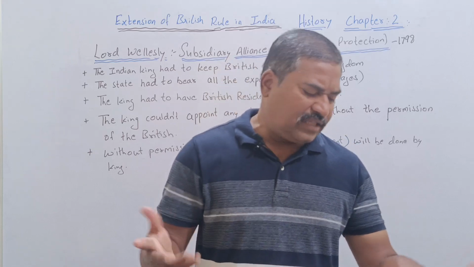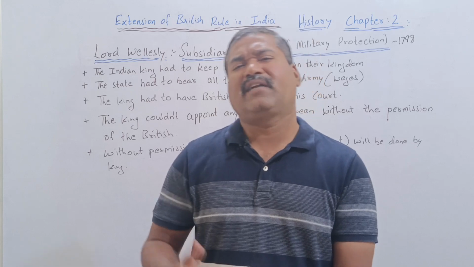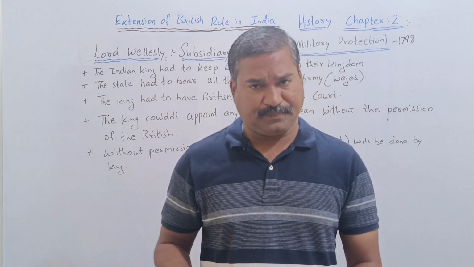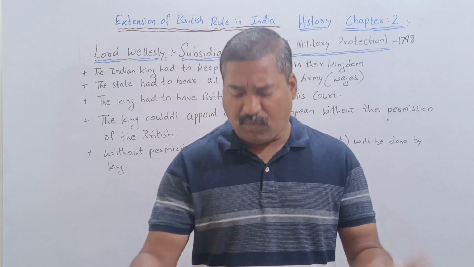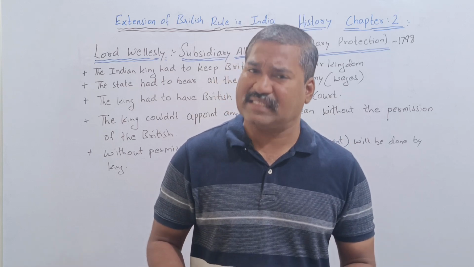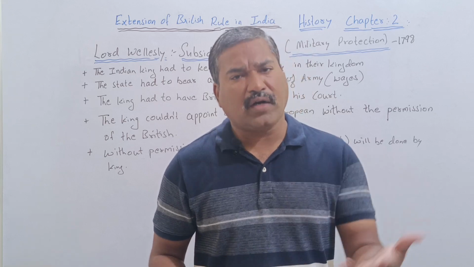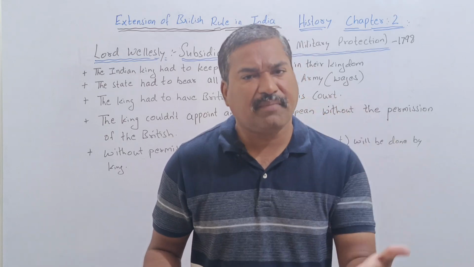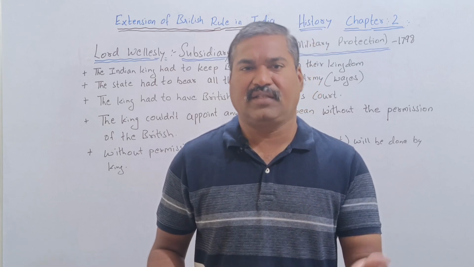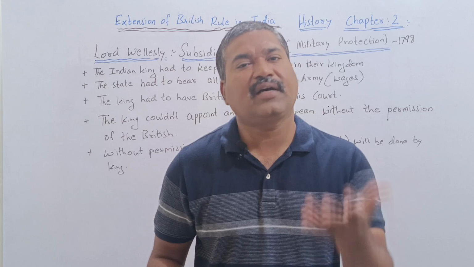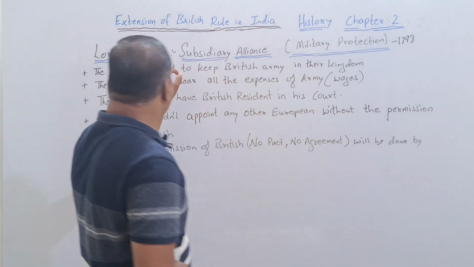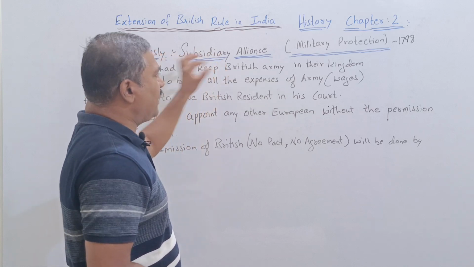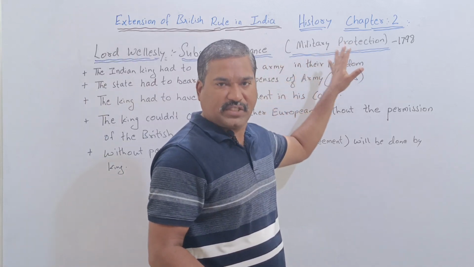The ones who accepted were those who were weak. And the first person to accept the subsidiary alliance was the Nizam of Hyderabad. The ruler who was weak accepted. The one who fought, if that king won the battle, he ruled his territory. If he lost the battle, he had to accept the orders of the British. So this was one of the cunning policies of Lord Wellesley, who belonged to the British. It is a military protection.